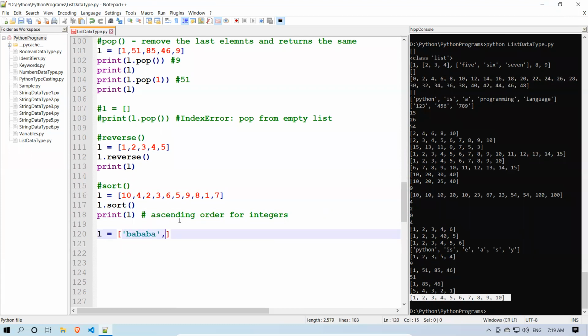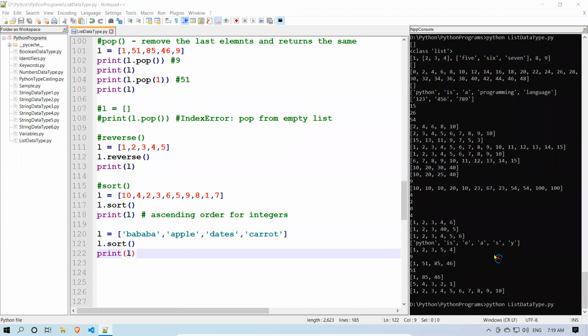When I take the same thing with strings, I'll take banana, I'll take apple, I'll take dates and I'll say carrot, something like that. L dot sort and print of L. So now it gives me apple, banana, carrot, dates.